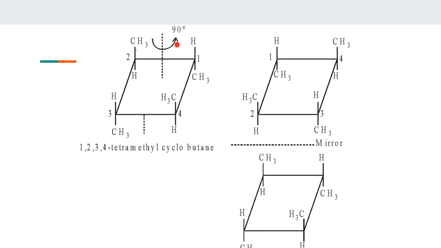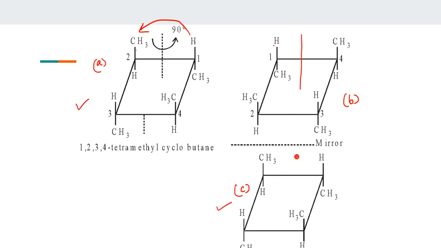Okay, so this is CH3, rotate it by 90. When you rotate by 90, this will come over here. So H, CH3, everything goes. Then just take a mirror image. This is my axis of rotation. This is my perpendicular mirror plane. Take the mirror images. Check the original image and the last image. If these two are the same, is it the same? This is A and this is C. This is B. Check. Start with this.